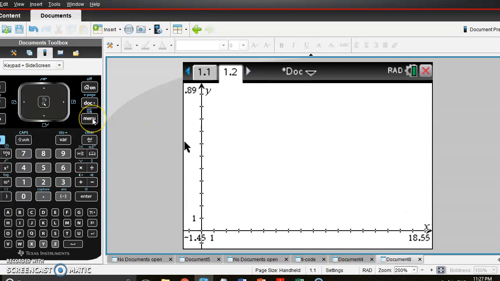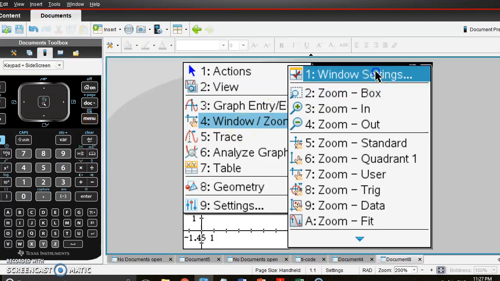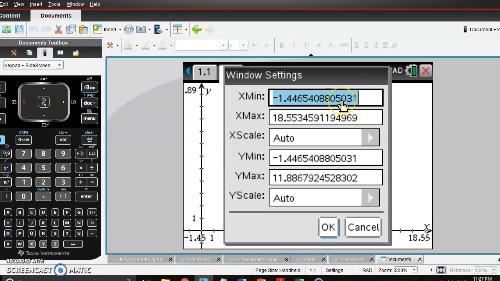Now we can't see the graph. We know that we're up at 27,000, so I'm going to change my window settings. I'm going to set my x min to, say, negative 5. I'm going to set my x maximum to 12. I'm going to set my y minimum to negative, say, 100.